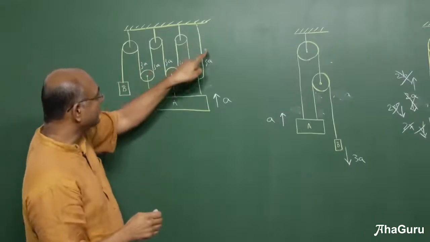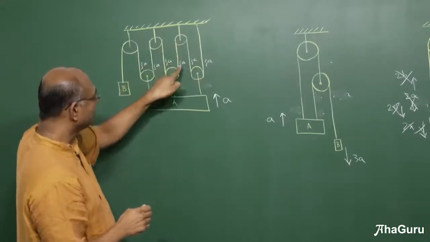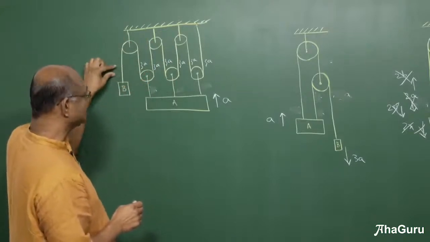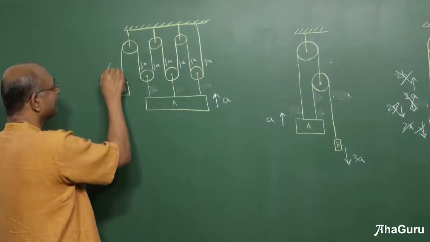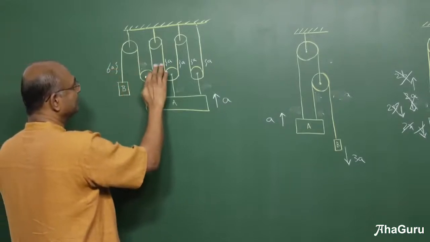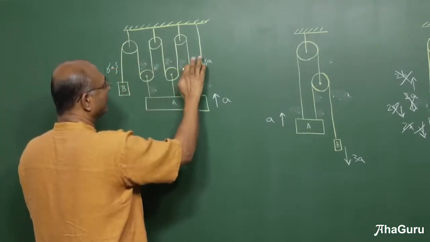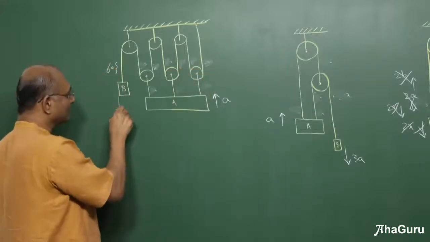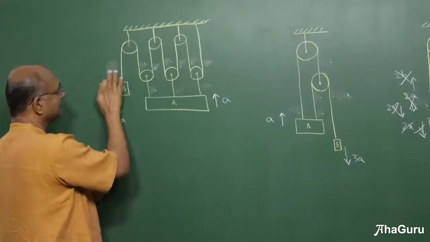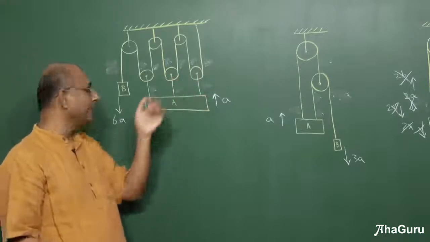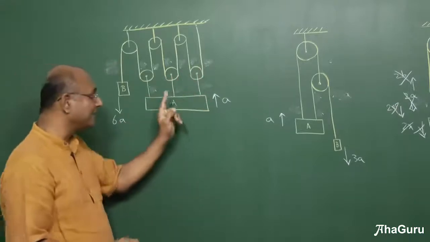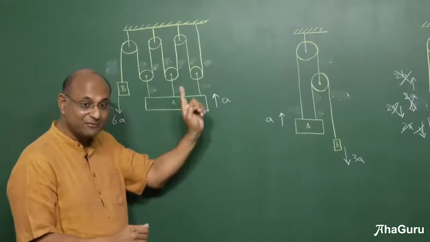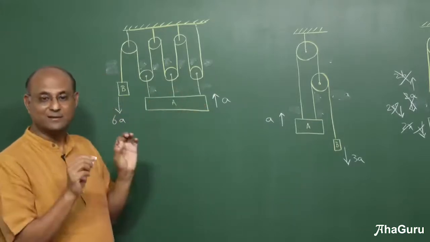Now this slack can't go anywhere, so A goes here, 2A, 3A, 4A, 5A, 6A. And when I move this slack here, how much slack will I get? I'll get 6A. So that means none of these slacks are anymore going to be there, right? We have removed all of them. So this is gone. So all these slacks have now come here. So this fellow has to move down 6A. So if this block moves up by A, this block moves down by 6A. If this guy has an acceleration A, that fellow will have an acceleration 6A. If it has a velocity V, this will have a velocity 6V.